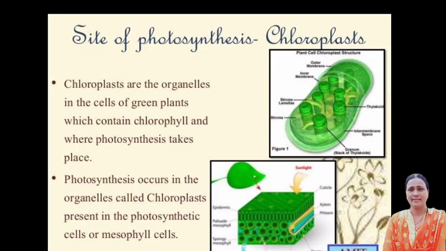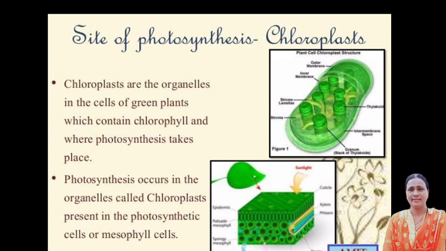Now there is a site for photosynthesis where photosynthesis actually takes place. It takes place in chloroplast. Leaves are the major photosynthetic organs of a plant. They have a large surface area, vascular supply for food and water supply, and apparatus for gaseous exchange.